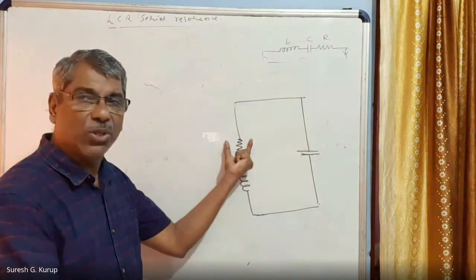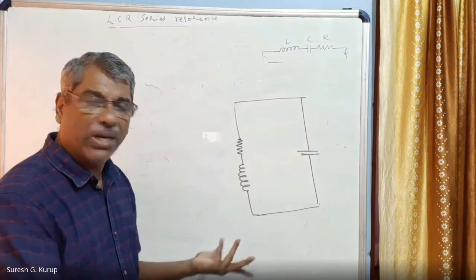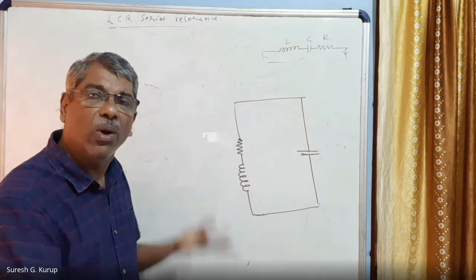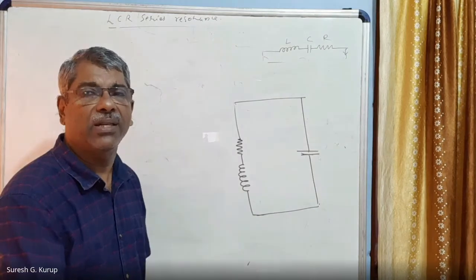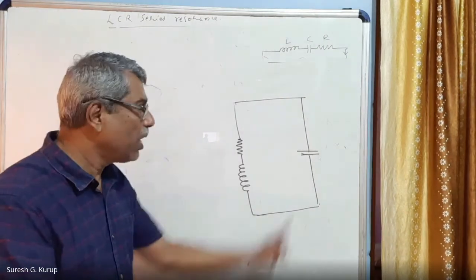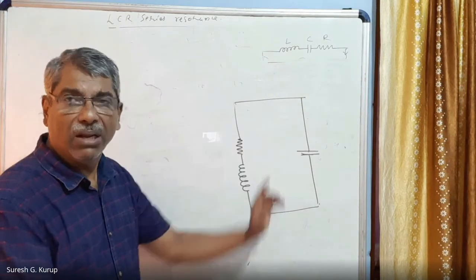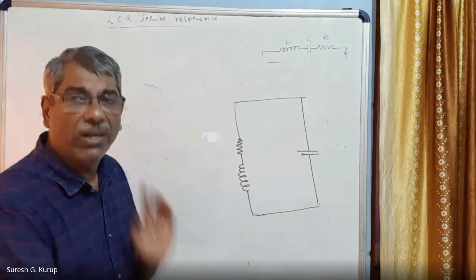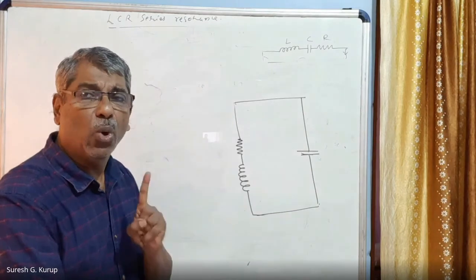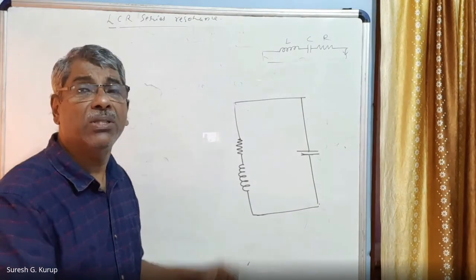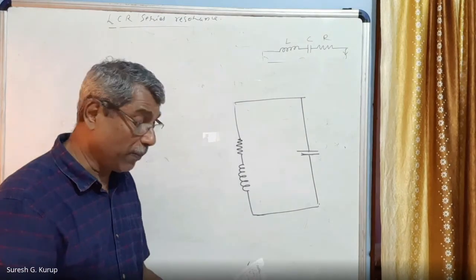This resistance is shown separately, but most of the time, this resistance is actually the resistance associated with the coil only. Coil is the part of the LCR series circuit that contains resistance, not the capacitor, right? Therefore, at resonance, the quality factor of the circuit is solely dependent on the designing of the coil, because the resistance is associated with the coil only, right?